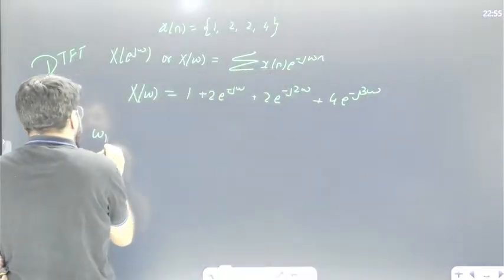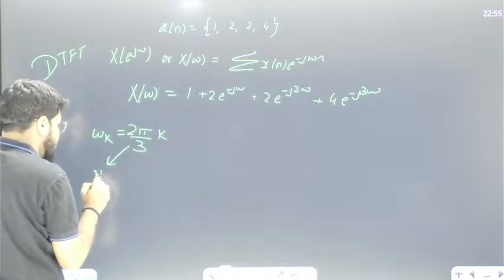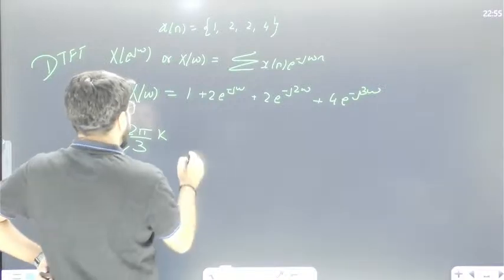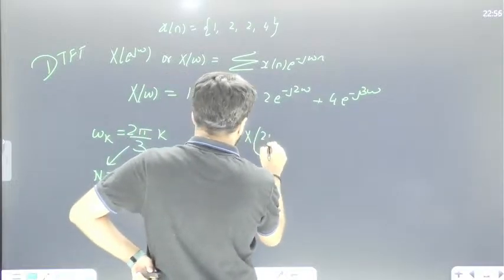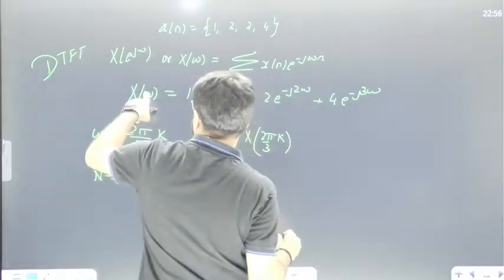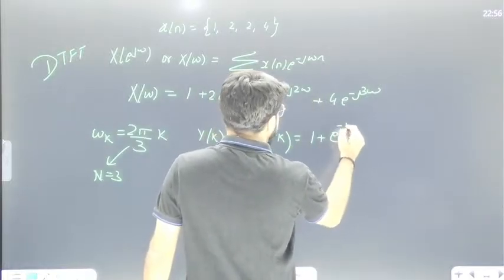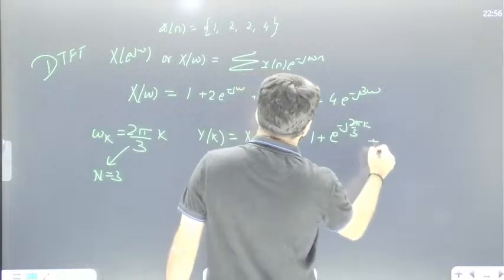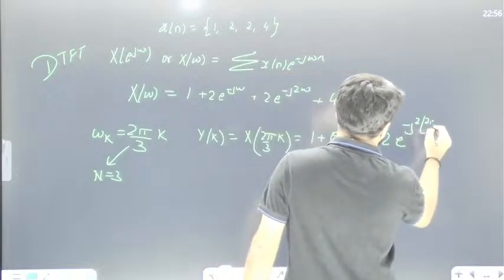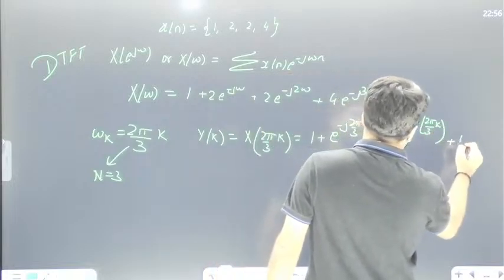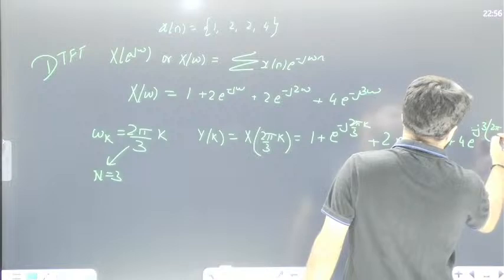Now what is ω_k? The discrete frequency is given as 2π/3 into k, and as I mentioned, this is a 3-point DFT calculation. So when you write down Y[k], they mentioned Y[k] is X of ω_k, that is X of 2π/3 into k. So I'll put down ω equal to 2π/3 into k. When you put it down, this is e^(-j2π/3 k) plus 2 e^(-j 2·2π/3 k). Last term, e^(-j into 3 into 2π/3 into k).